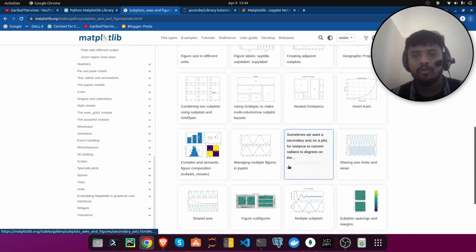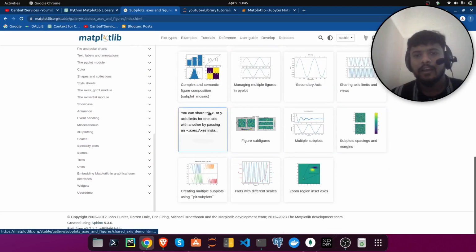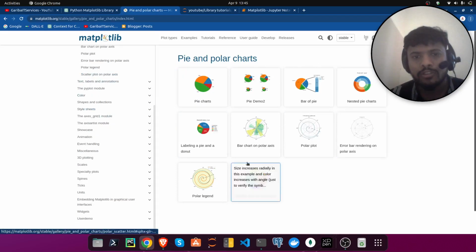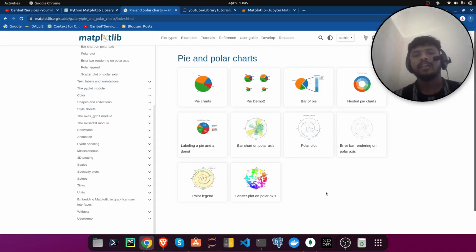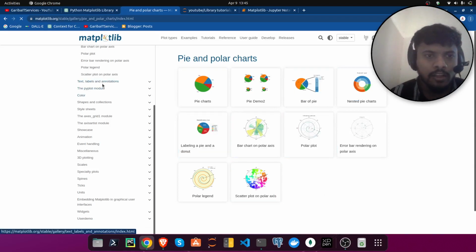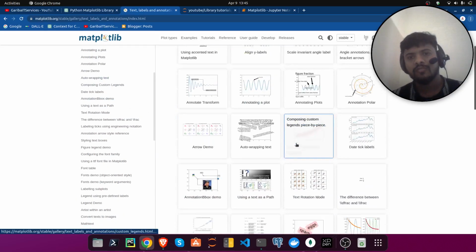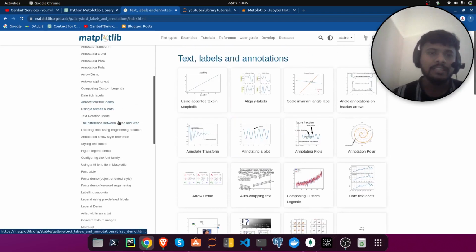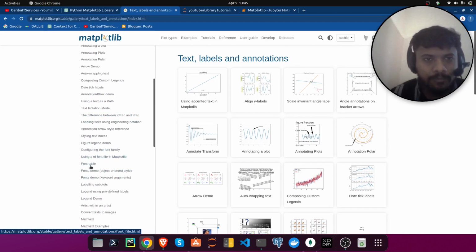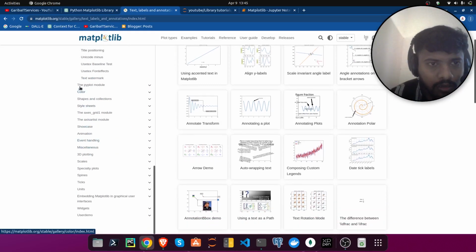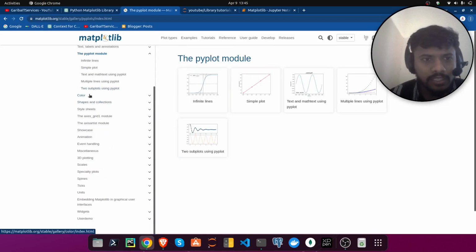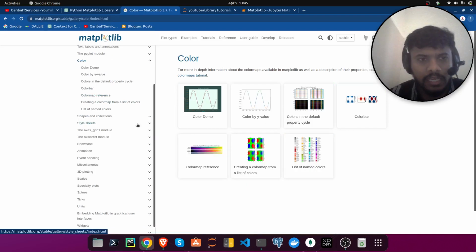Mostly we use these plots for exploring the time series data set. Pie plots and polar plots you can use. We have these different sizes, 10 types of pie charts here. For text or label data you can use this to visualize that, and you can measure the frequency also using these graphs. Each and every graph is saying something to you. So these are the graphs, okay. And plots modules you can see from here. Colors you can see, you can get the colors.